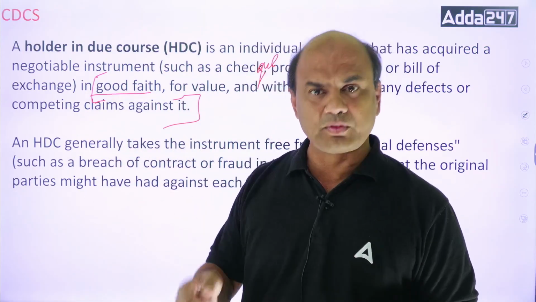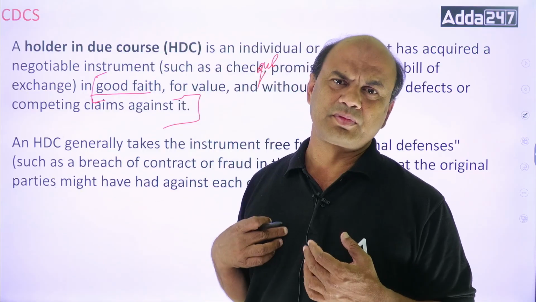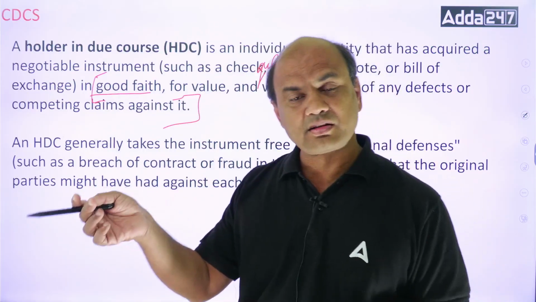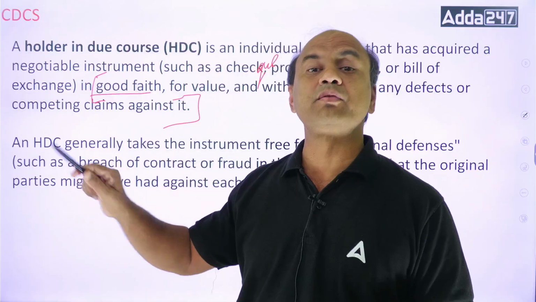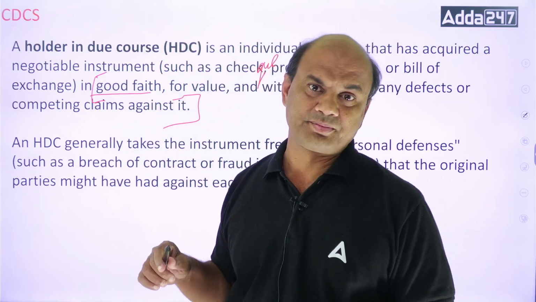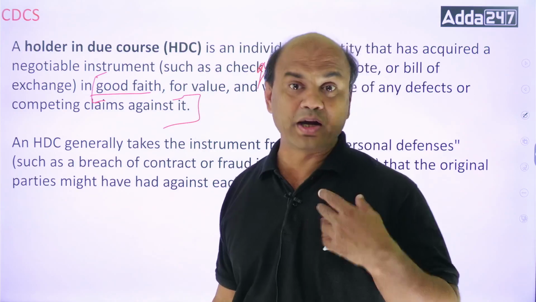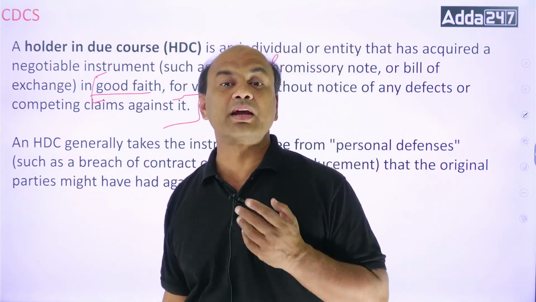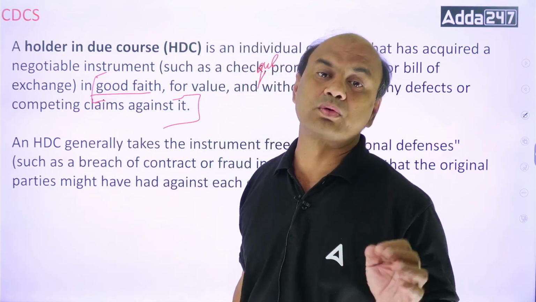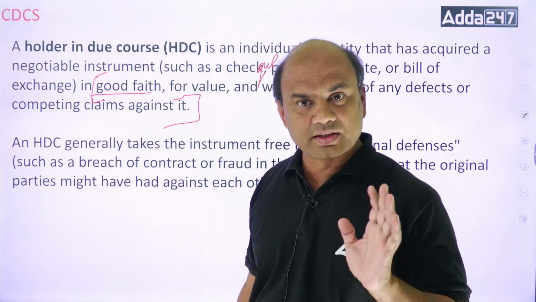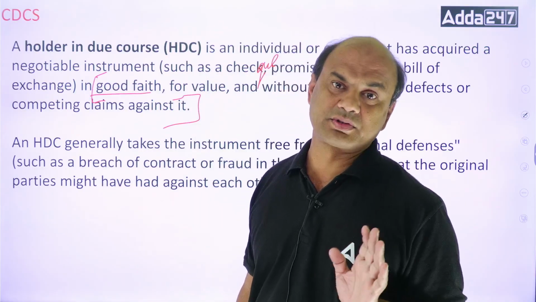Yesterday, day before yesterday, have you presented it? I don't know. You might have presented it and then the drawee might have rejected it. That is called competing claims. So I don't know anything about it. I have taken it in good faith and in due course.